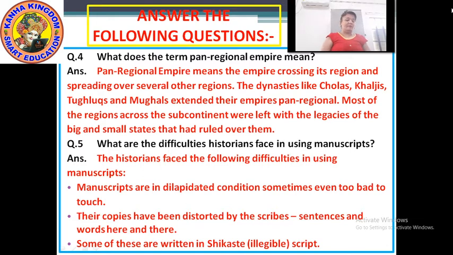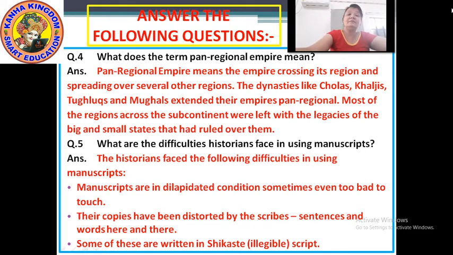Okay, and next, some of these were written in Sikaste. Sikaste is a language like Persian, Arabic, such type of. Okay, so here it's trying to say that,